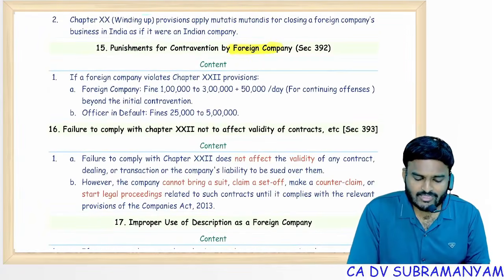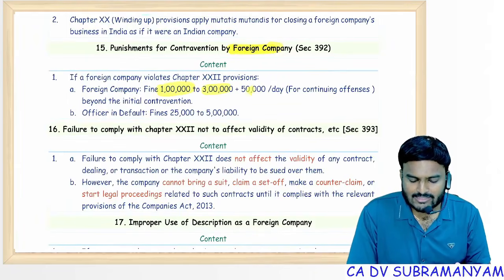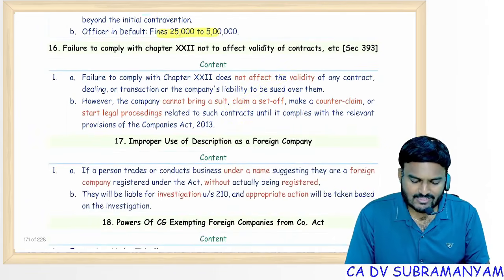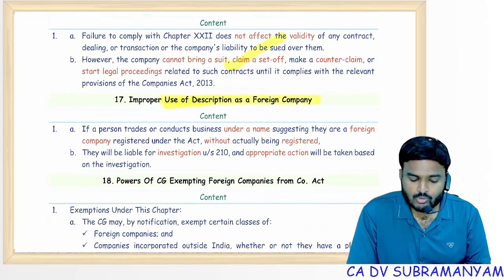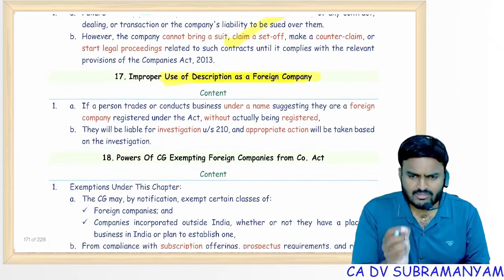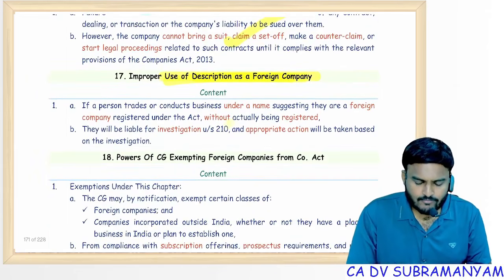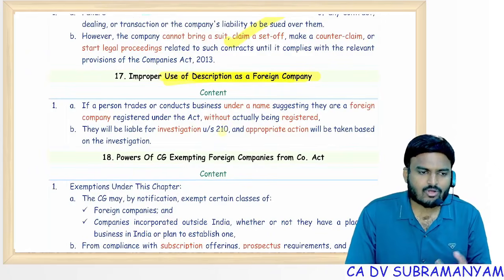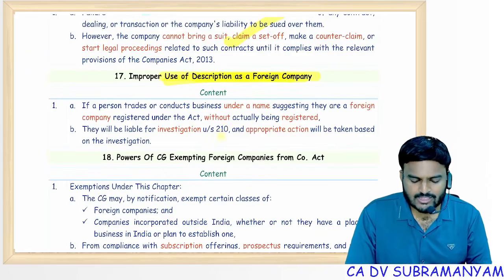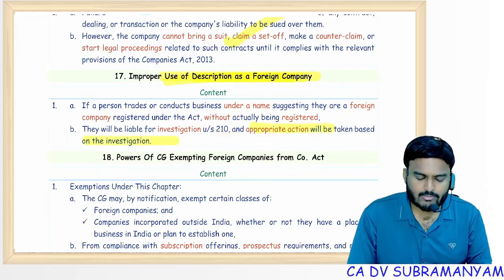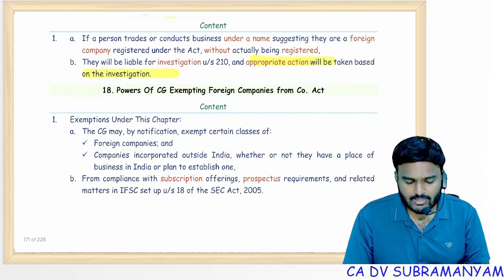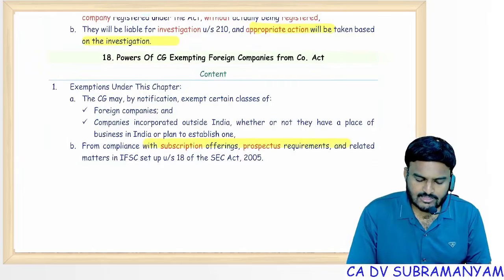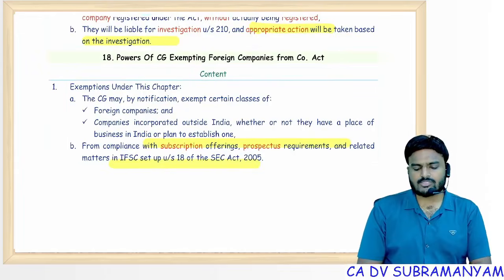Violation by foreign company, punishment is in lakhs only. 1 lakh to 3 lakhs plus 50,000 per day. Officer in default 25,000 to 5 lakhs. This I covered. Improper use of description as a foreign company is a little bit important. If without authority, without permissions, and you being not a foreign company but still using the description as a foreign company, appropriate action will be taken and investigation will be initiated. CG powers granting exemptions to the foreign companies.